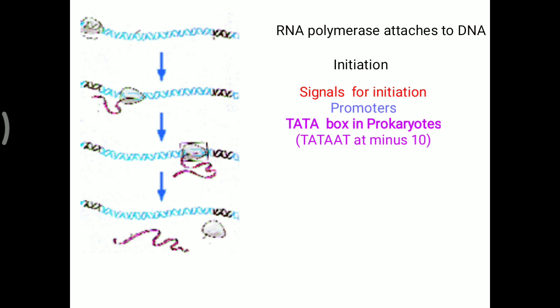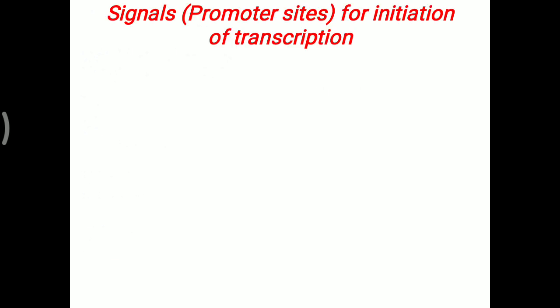What is that -10? We will look at that later on. The Goldberg-Hogness box is in mammals. So that is the particular difference between signals for initiation. You have to remember, in prokaryotes there is a Tata box, while for mammals there is a Goldberg-Hogness box. For the Tata box in prokaryotes, you have to remember the sequence TATAAT at -10. The signal for initiation or promoter site for transcription in prokaryotes is the Tata box.